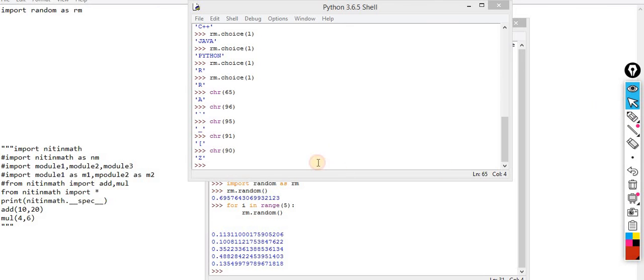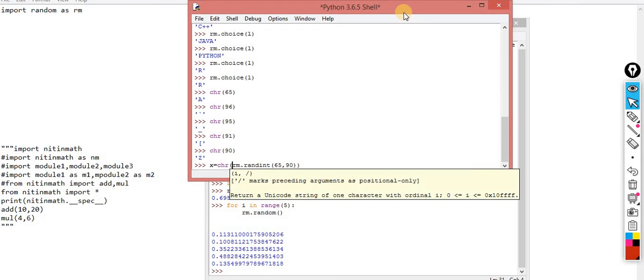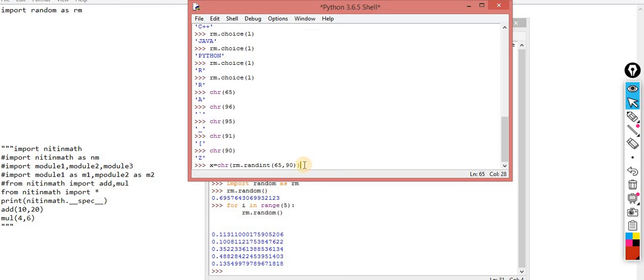So how you can do it? Understand this point. Inside this, x is equal to rm dot, okay, rm dot randint, from where to where? 65 to 90, and I have to convert it into CHR. Okay, I converted it into the CHR. And what else am I supposed to concatenate? Here again you are supposed to copy it, and concatenate it from where to where you want to generate, from 0 to 9 anything.